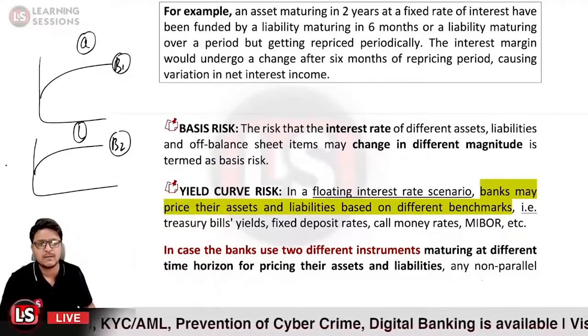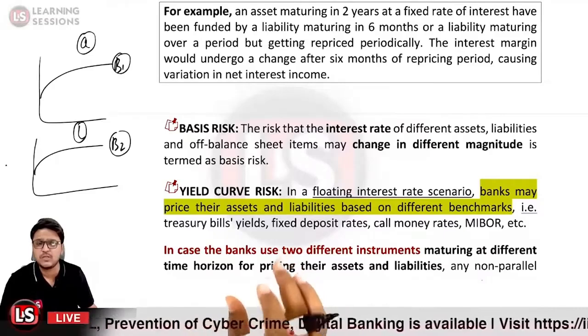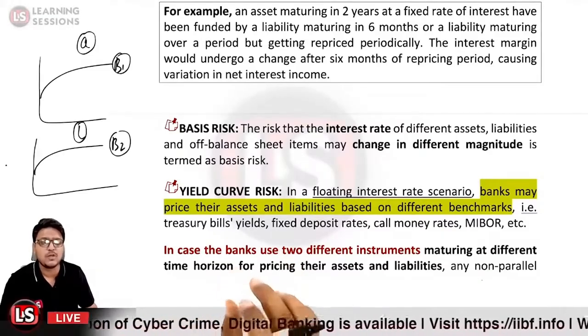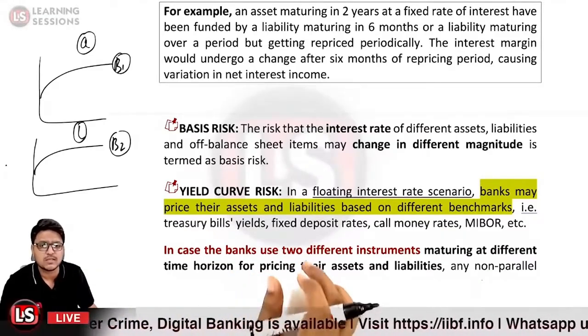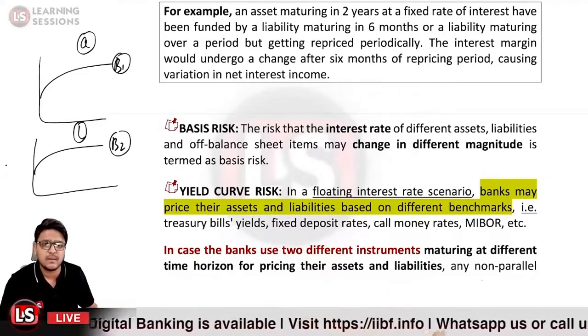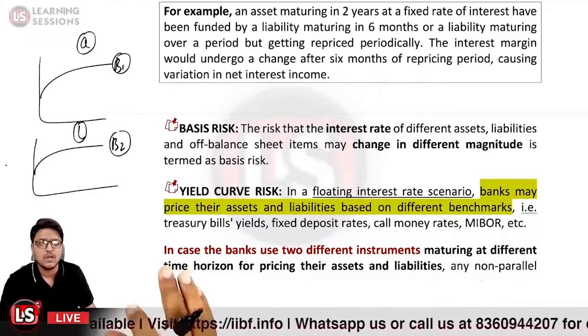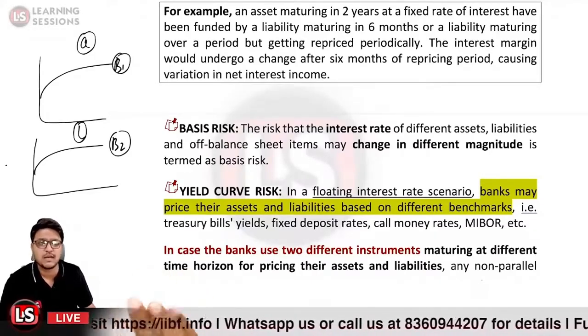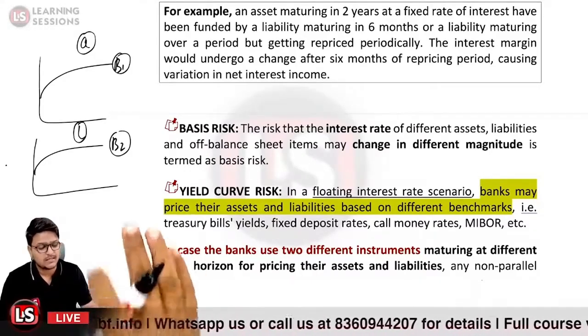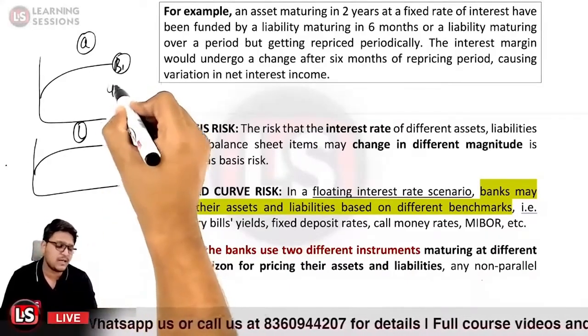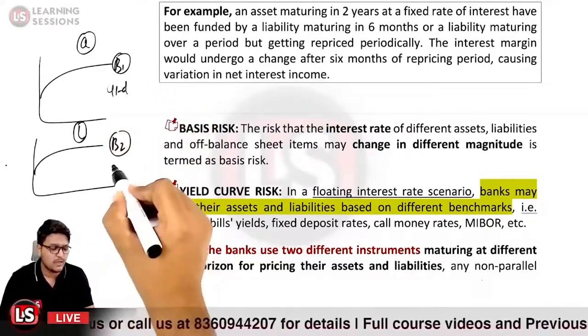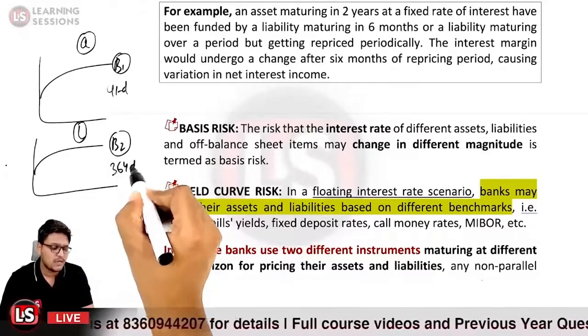And further, banks are using two different instruments maturing at different time horizons for pricing their assets and liabilities. Let us take the case that for B1 you are having the 91-day treasury bills, and for B2 you are having the 364-day treasury bills.